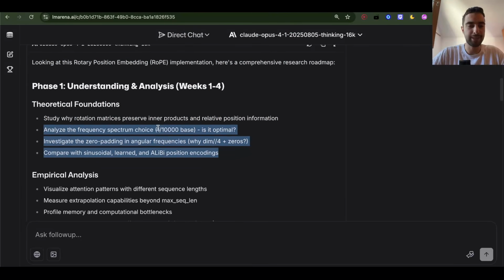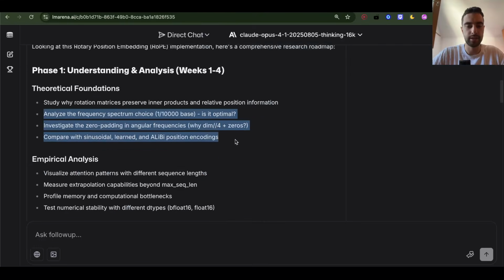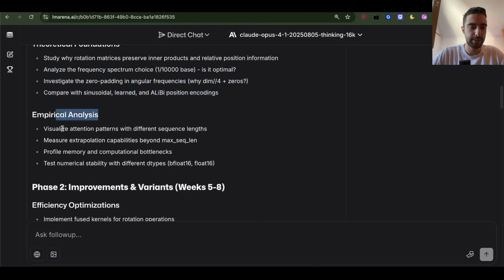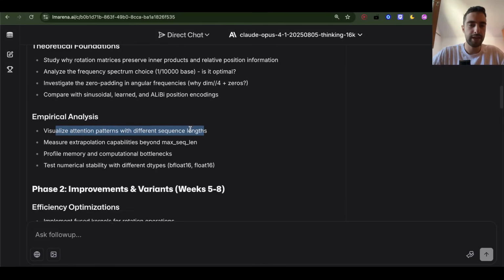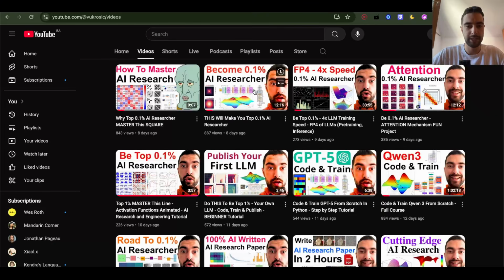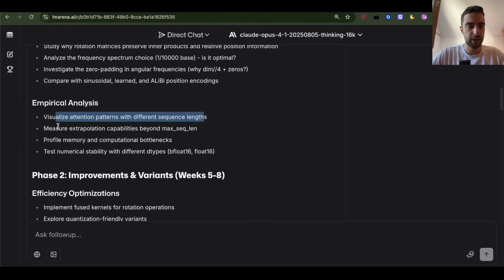I don't currently plan to do this, I just plan to kind of think and explore different research paths. Empirical analysis: visualize attention patterns with different sequence lengths. Any of you can do this or modify it, or this is just like we do research all together, everybody together on my channel. Measure extrapolation capabilities beyond max sequence length. This is what RoPE is interesting for. Profile memory and computational bottlenecks. This is so interesting. Test numerical stability with different dtypes, bfloat16, float16.